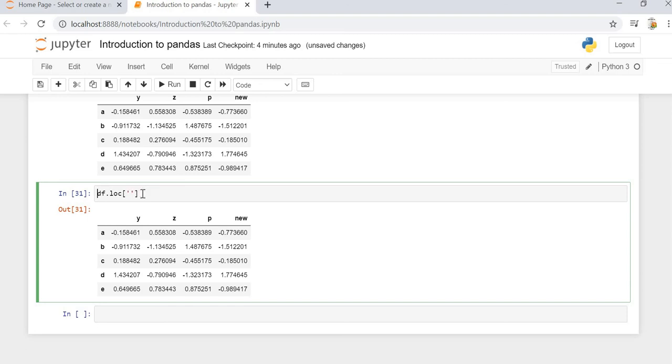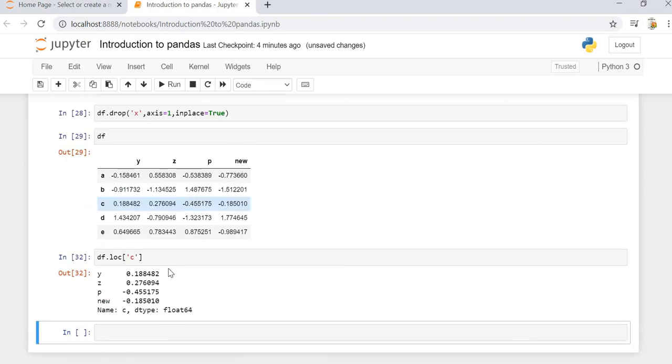So df.loc of C will print the row C as a list, where it shows the y value is this much, z value is this much, p value is this much, and new value is this much.